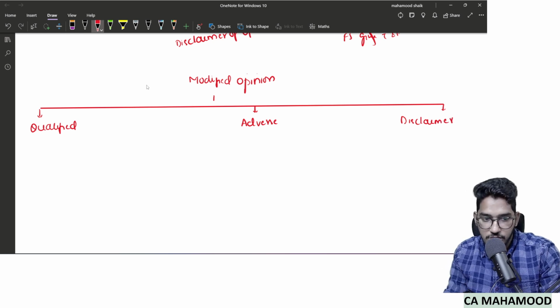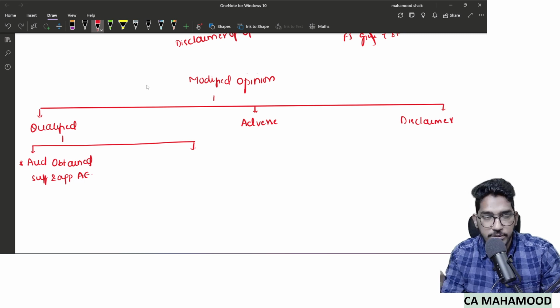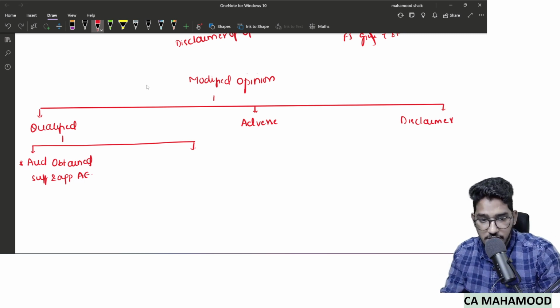So first of all, qualified opinion. Qualified opinion will be given in how many circumstances? Two circumstances. What are those two circumstances? One is the auditor has obtained sufficient and appropriate audit evidence. The auditor has performed audit procedures and he has enough evidence.